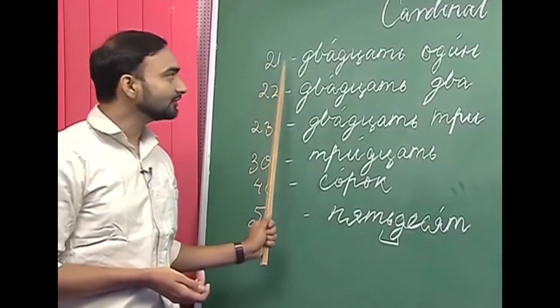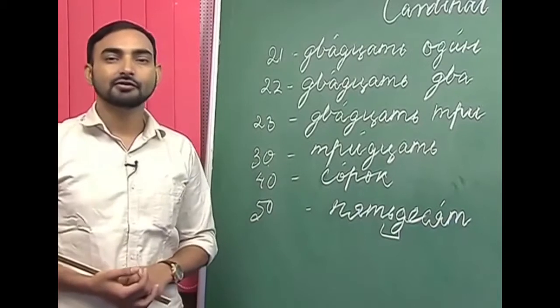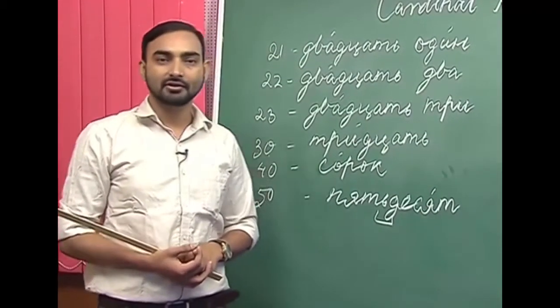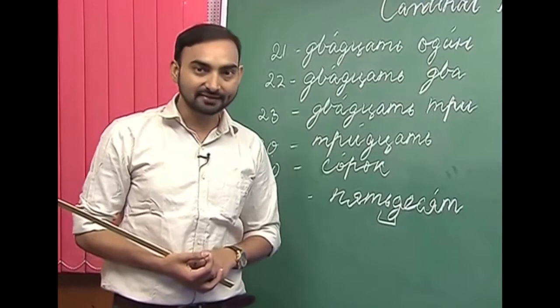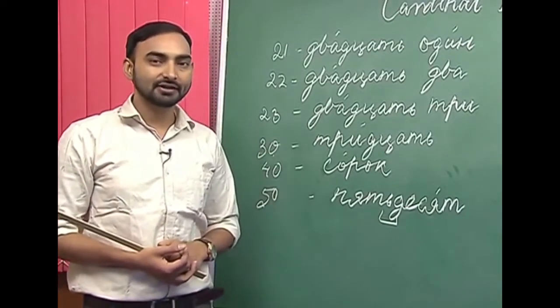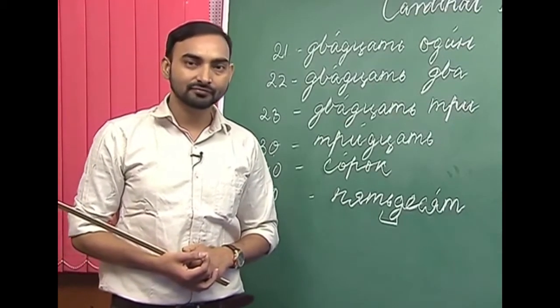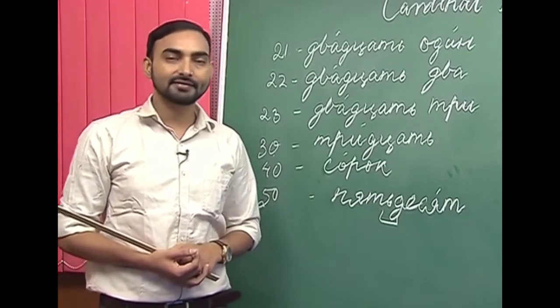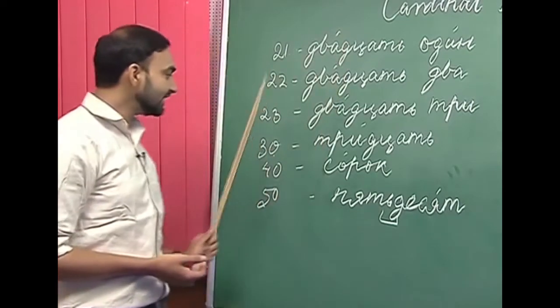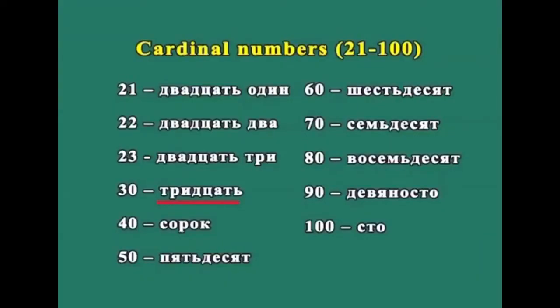So, for 21 we have 21, 22, 23, 24, 25, 26, 27, 28, 29, and then comes 30, which is тридцать.